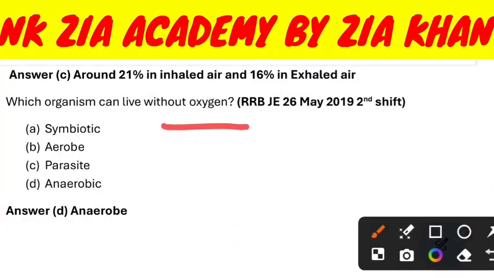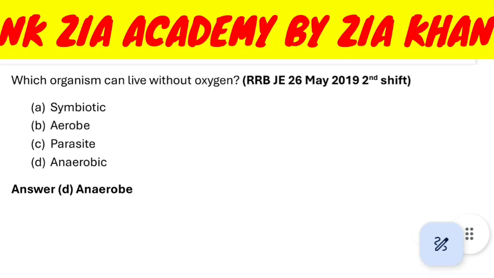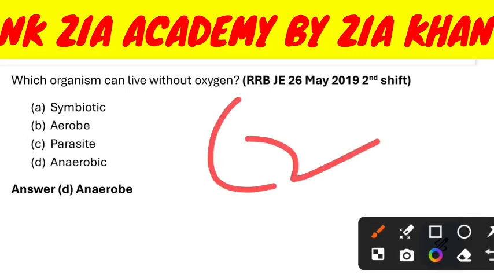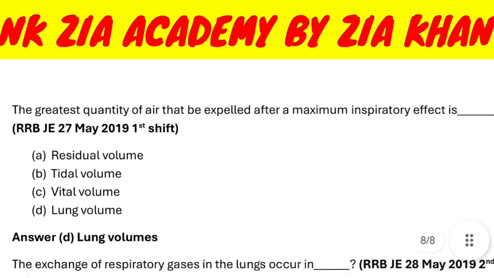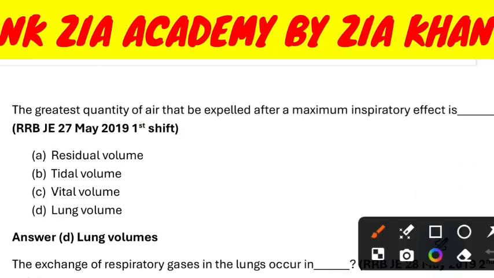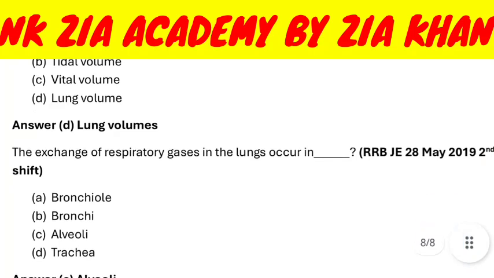Which organism can live without oxygen? Anaerobic. Only anaerobic organisms can live without oxygen. The greatest quantity of air that can be expelled after a maximum respiratory effort is lung volume, vital volume, tidal volume, or residual volume. Option D, lung volume.